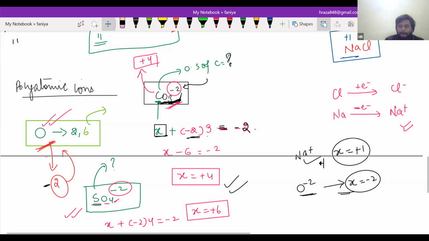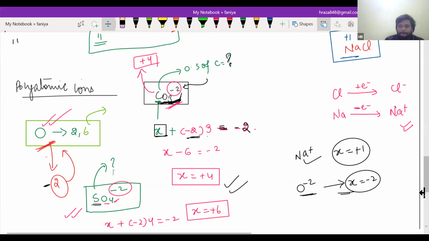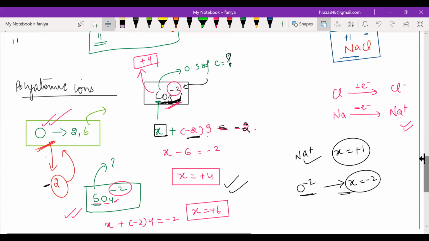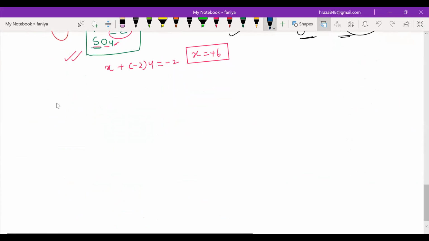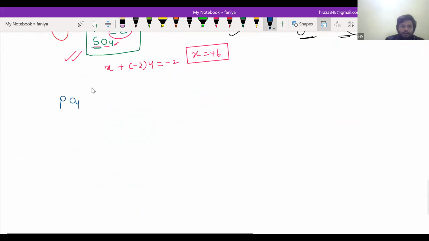Can I change the slide? Yes, sir. So tell me about the oxidation state of... It's so easy. You will learn very easily.